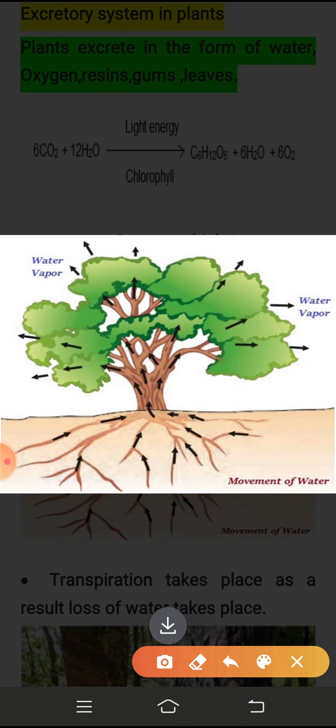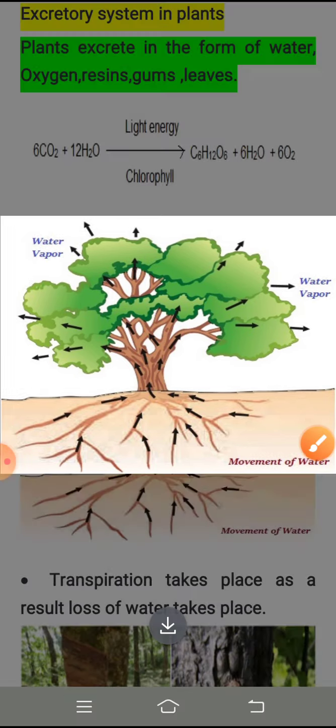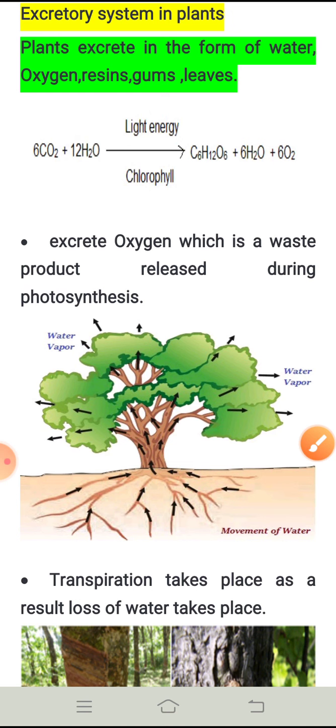If you look at this picture, you can understand how transpiration is taking place, right? Whatever excess water is present in the plant body will be released out through the stomata in the form of transpiration. What is transpiration? I have told you, right? Transpiration is the loss or removal of water. How do they remove the water? In the form of water vapor. So this is how the plants excrete water.